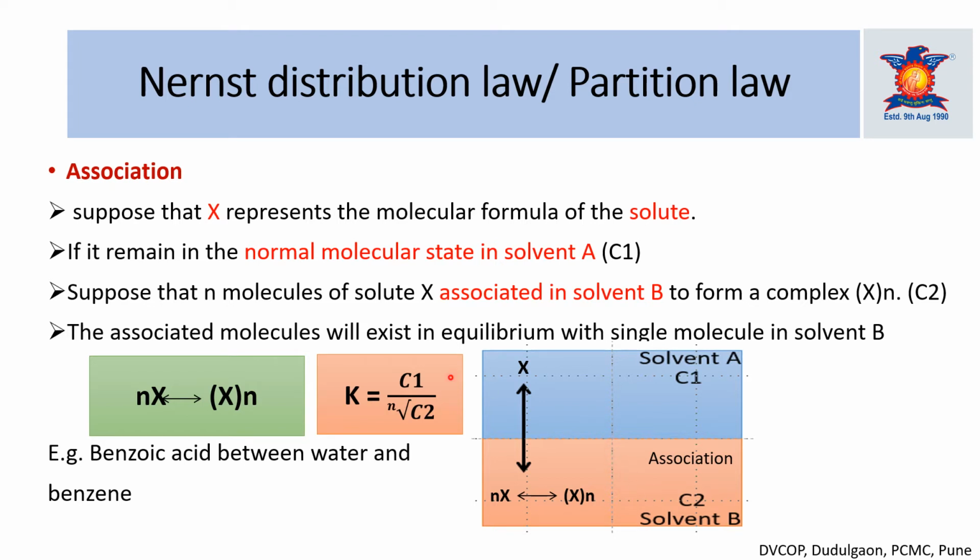Suppose in this example, the solute X undergoes association in solvent B. We can write the formula like this: if the solute is undergoing association in solvent A, then the formula becomes K = the nth root of C1, upon C2. So like that we can modify this formula.